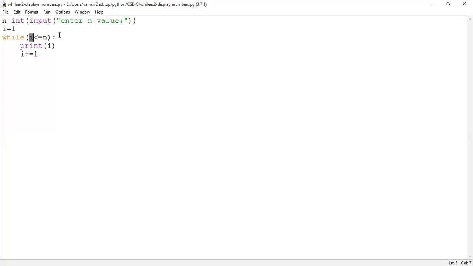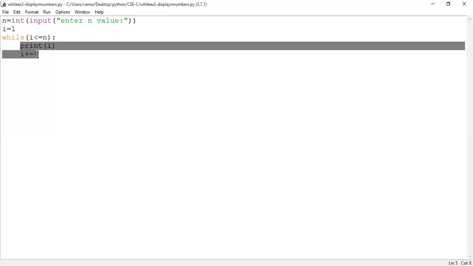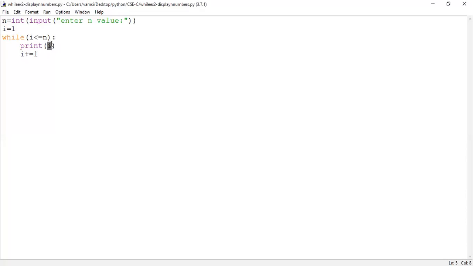2, 2. So 2 less than or equal to 5. True or false? True. When it is true, control enters into the loop and executes this logic. So print of I, as I value is 2, so 2 will be displayed upon the user screen. Then I value will be incremented. So previously it was 2, now turns to 3.